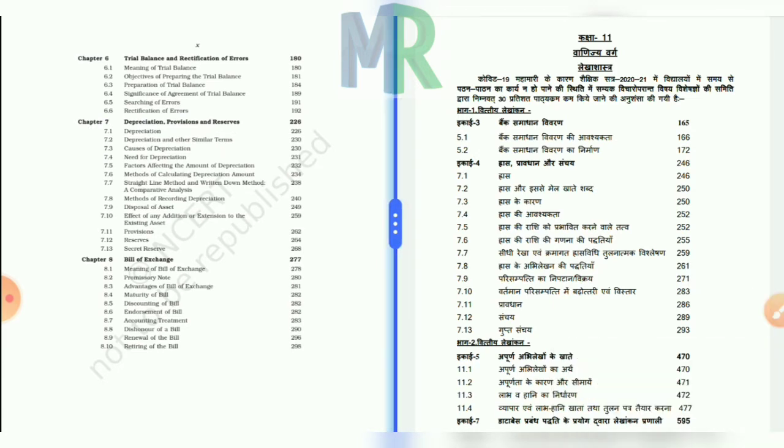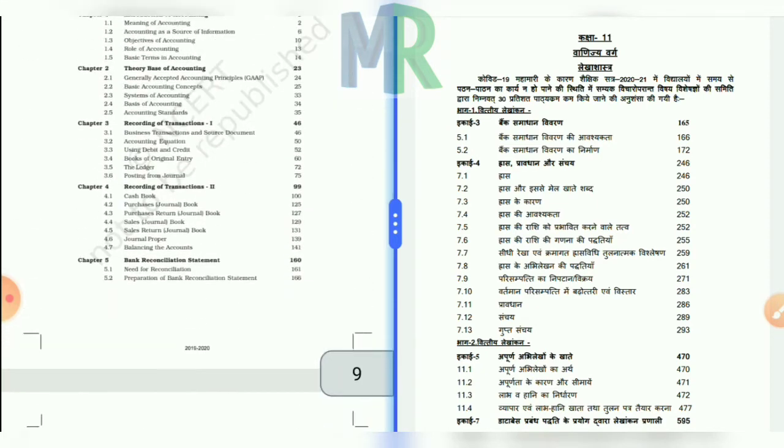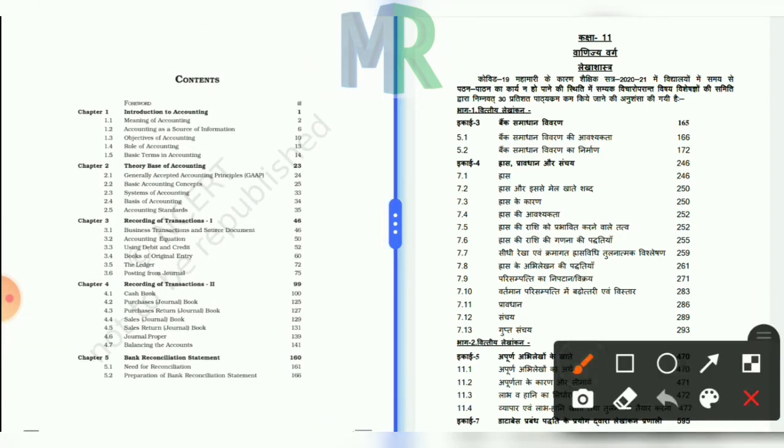Now we will discuss which part you have to study during the year 2020 to 21. As you can see on the left page, the remaining chapters you have to study. I will start from chapter 1, Introduction of Accounting, Theory Base of Accounting, Recording of Transactions part first, in which you have to know about the journal entries, the ledger and the balancing of ledger accounts. Recording of transactions second part, in which you have to study about the cash book, the purchase book, sales book, all types of subsidiary books, etc.